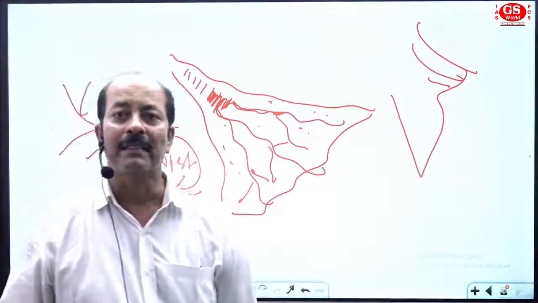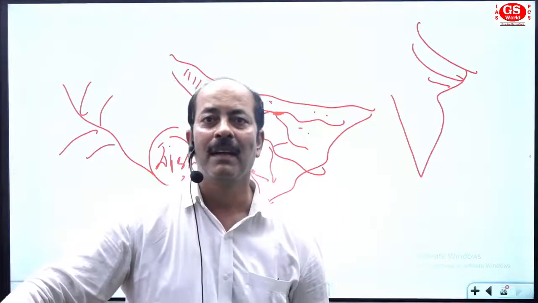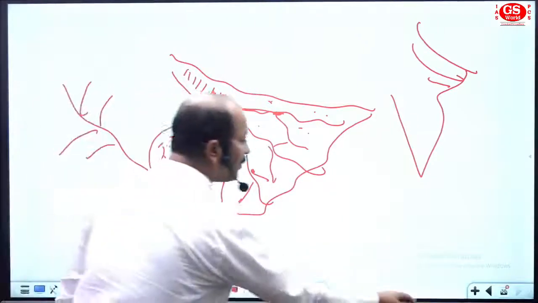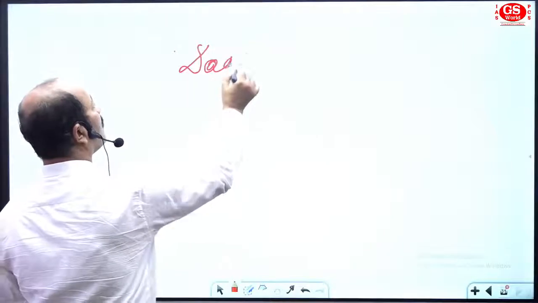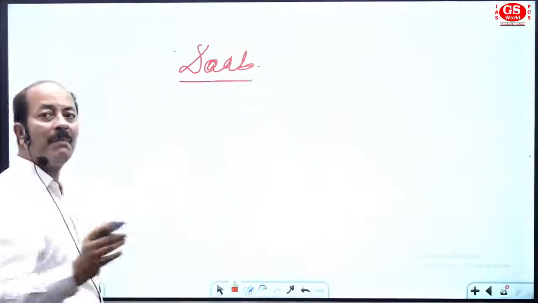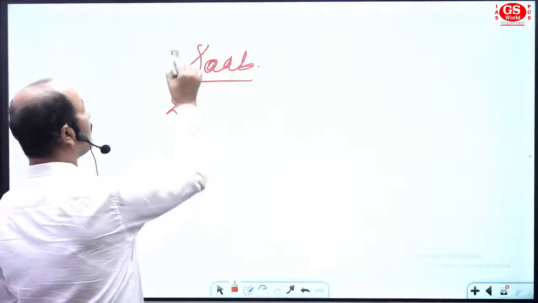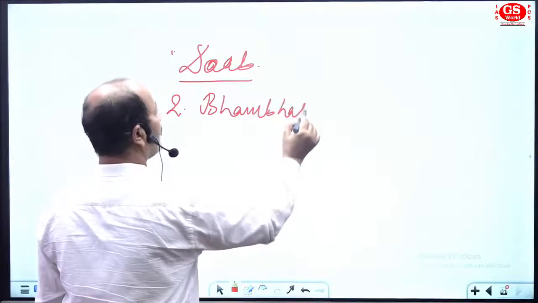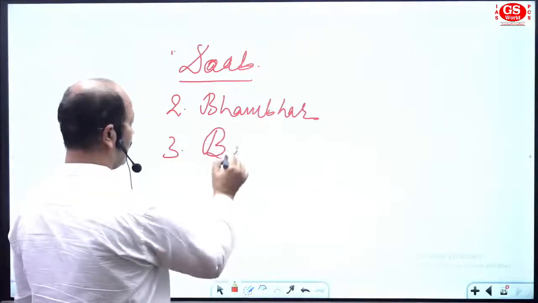Now it's very clear, from Punjab to Bengal, I have given you different terms. Again, I would like to finish from here. See, I have given the name of Doabs. The first topography in the plain of India is Doab. The second one is Bhabar. Bhabar is the second topography. The third you have is Bangar.